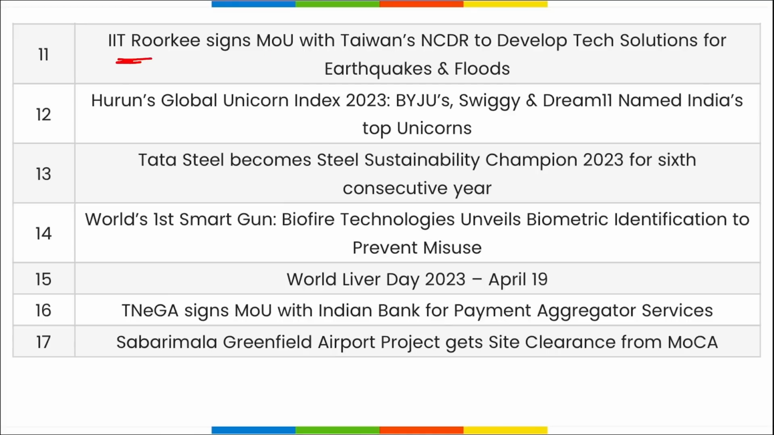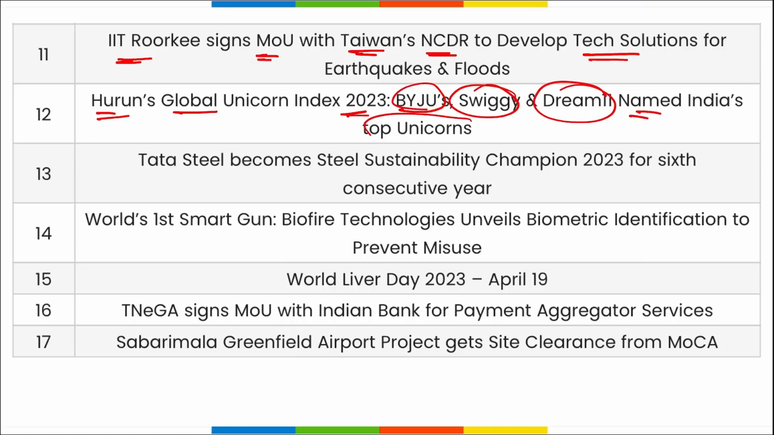Next is IIT Roorkee. They have signed an MOU with Taiwan's NCDR to develop tech solutions for earthquakes and floods. Then Hurun's Global Unicorn Index 2023 was released. Here Byju's, Swiggy and Dream11 were named as India's top unicorns. USA topped the list, followed by China, and third was India.